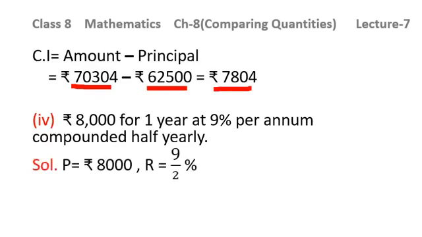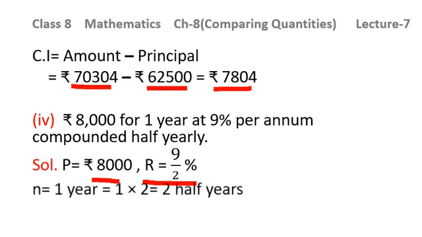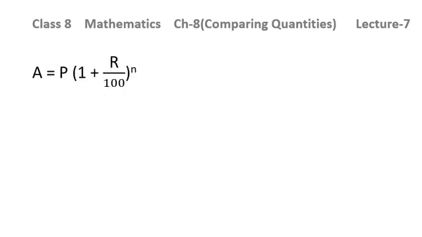So I am just giving you the hint how to proceed, and you are supposed to solve it yourself. Here in this case, principal is 8,000. Rate of interest is 9 by 2%. Why have we taken 9 by 2%? Because when the interest is being compounded half yearly, we need to divide the rate by 2, and time will be multiplied by 2. Time here is given to you as 1 year, so it will be 1 into 2, that will be equal to 2 half years.